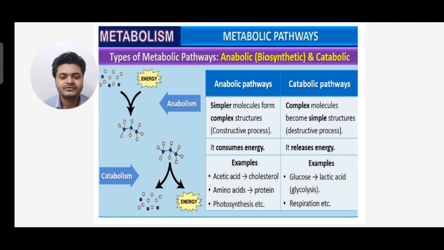Examples for anabolic: acetic acid is converted to cholesterol, amino acid is converted to protein, and photosynthesis. Next, an example of a catabolic process is glucose converted to lactic acid in glycolysis, and respiration also. On the left hand side you can see the figure, two different molecules combine to form an anabolic product, whereas in catabolism one substance breaks down to form two different products. So very clear differences are given. It's very easy.